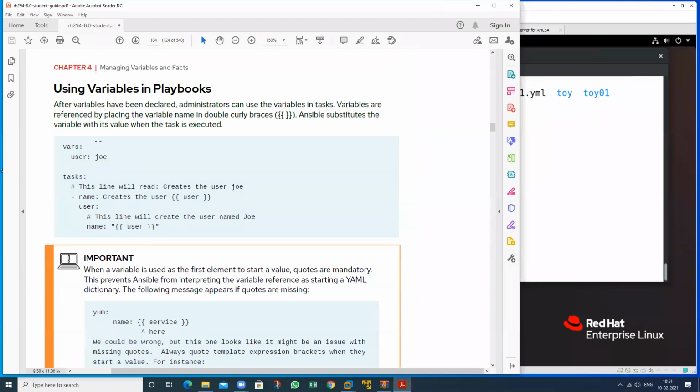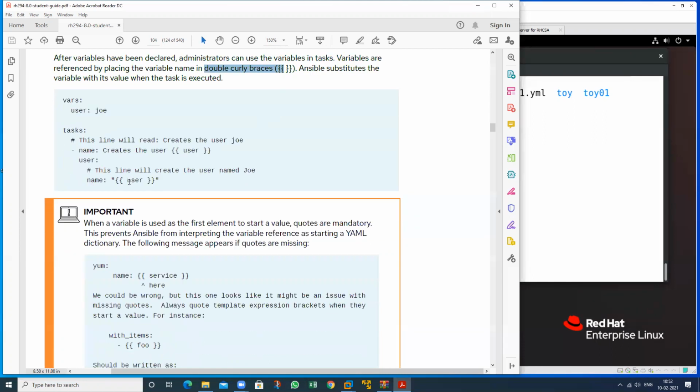See, if I want to call that particular variable in the playbook, how do I use it? After the variable has been declared, the administrator can use the variable in a task. Variables are referenced by placing the variable name in double curly braces. In double curly braces, we can call that particular variable.